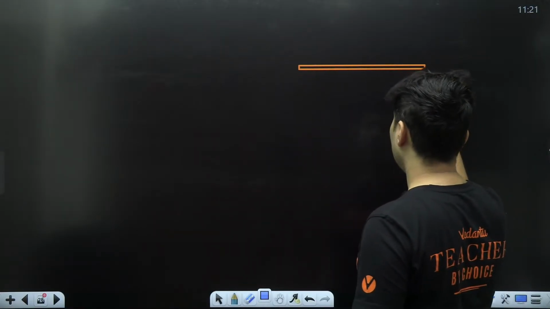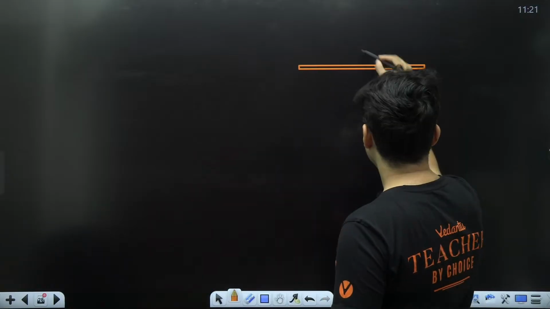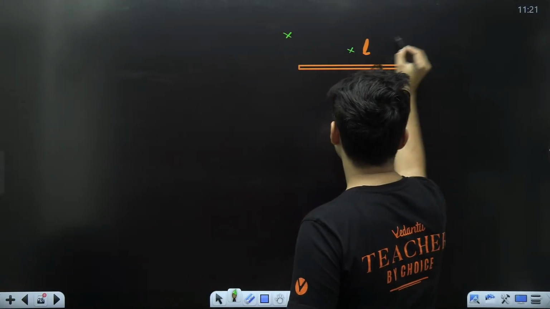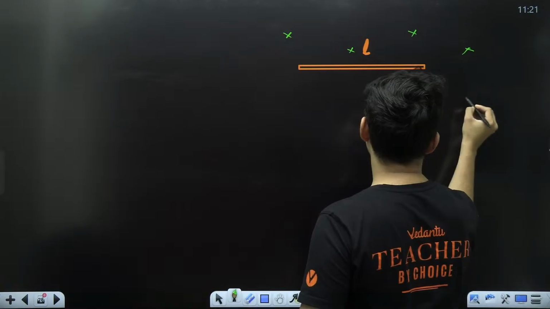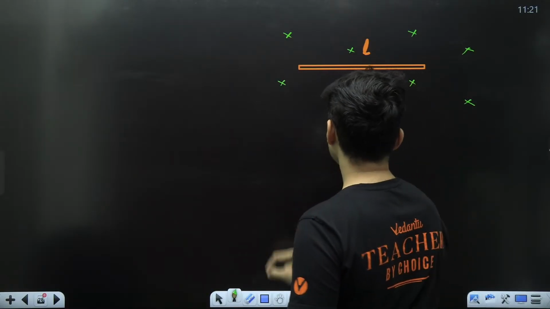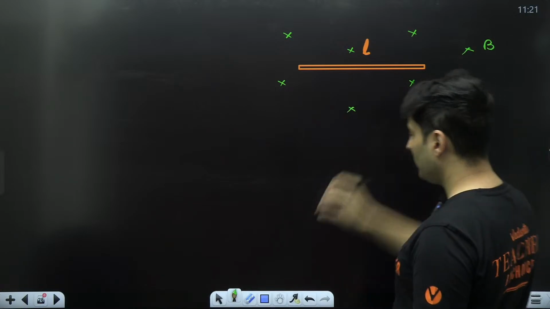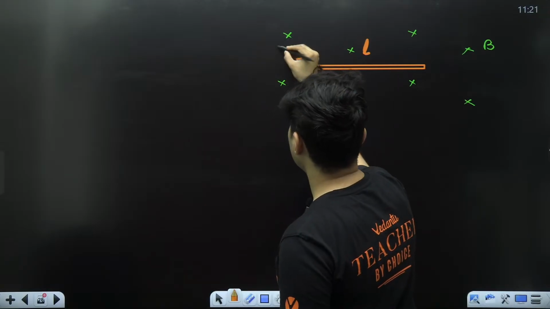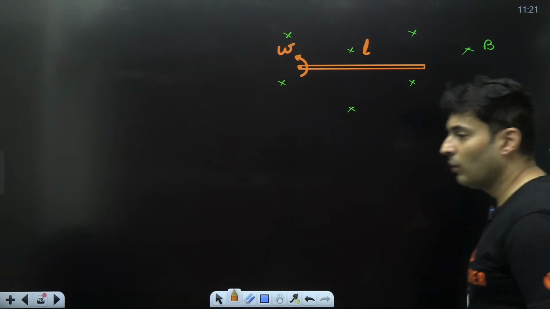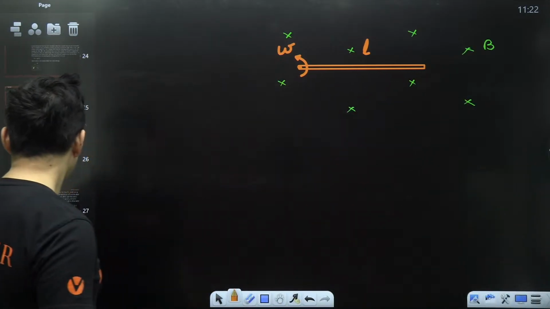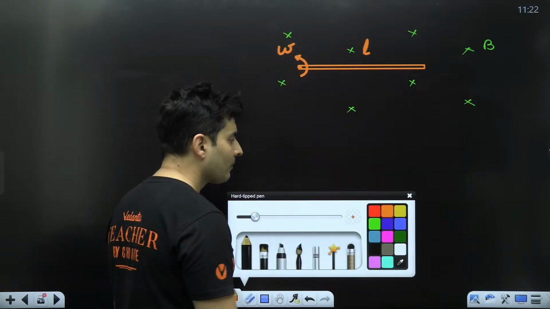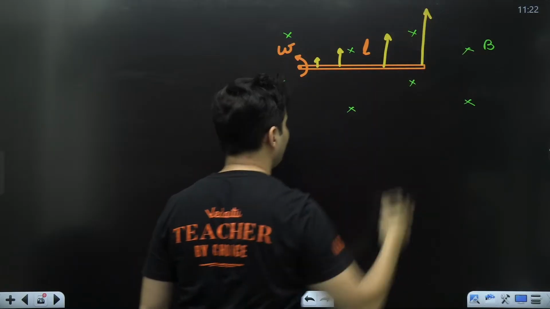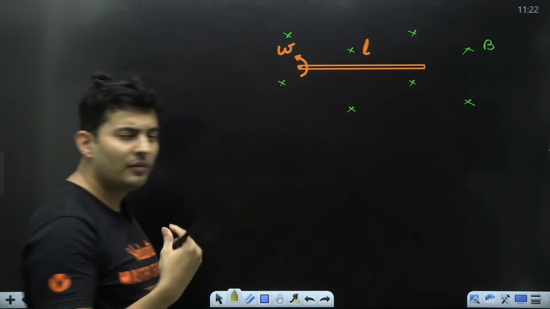Imagine you take this conducting rod whose length is L, and it is in a region of magnetic field like so. This is the region of your magnetic field. This rod is rotating, it's hinged over here. It is rotating like this with an angular speed omega. Now in this diagram, every point has a different velocity. Here the speed is less, here the speed is more, here even more. So the EMF generated will also be different at different points.